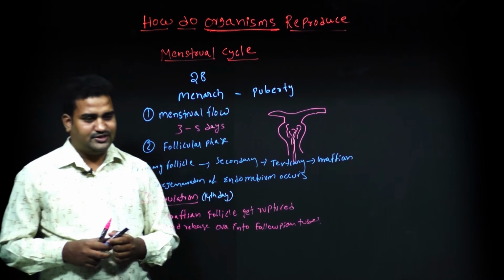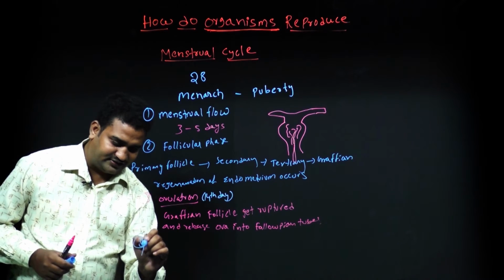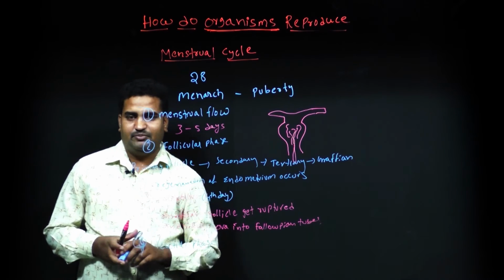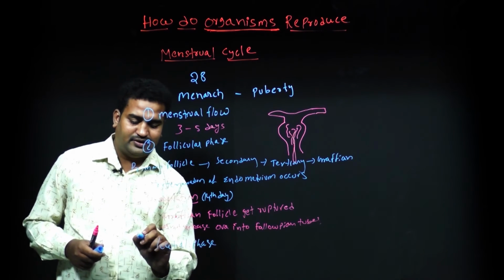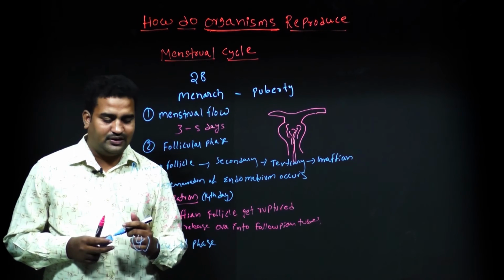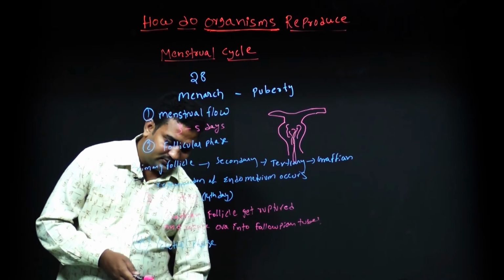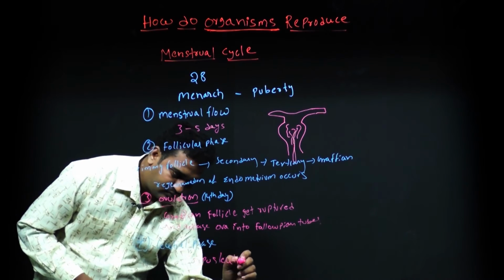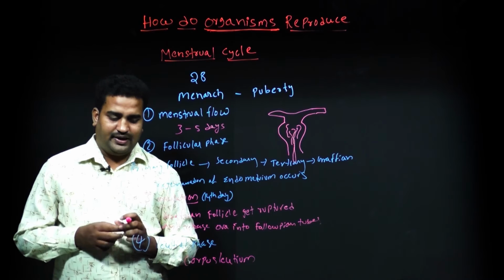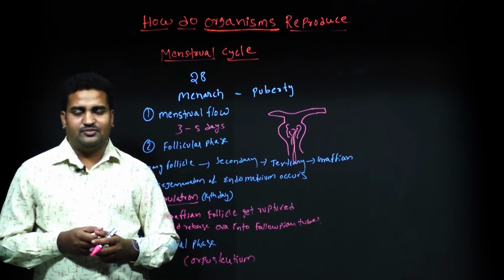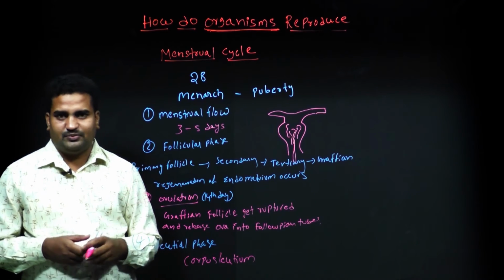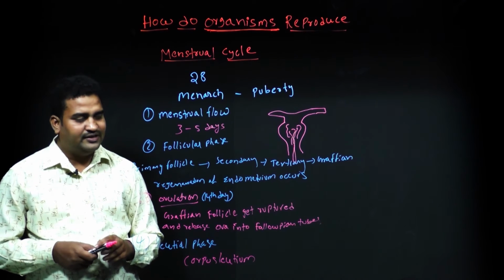Now the last phase in the menstrual cycle is the luteal phase. During the luteal phase, the remaining parts of the Graafian follicle will be converted into corpus luteum. This corpus luteum lasts for a further 14 days. The corpus luteum secretes a hormone called progesterone, which is important for pregnancy. That's why progesterone is also known as the pregnancy hormone.